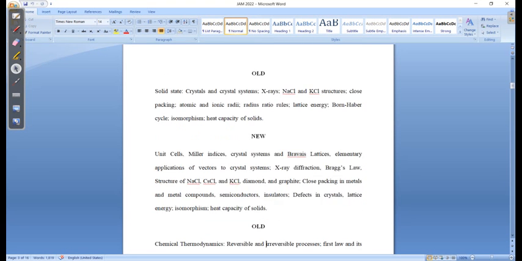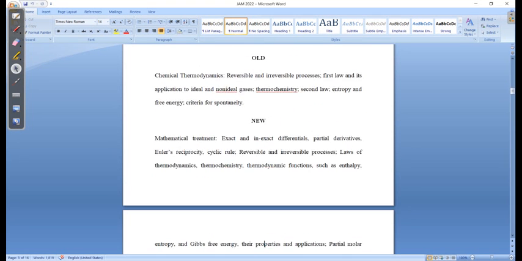Then after that you have chemical thermodynamics, guys. This is something very important. Earlier in the old syllabus you had only chemical thermodynamics, reversible and irreversible processes, the first law and its application to ideal and non-ideal gases. Then there is the thermochemistry part, second law, entropy and free energy criteria. So in the old syllabus there was very little information about the topics you need to study to qualify that particular examination.